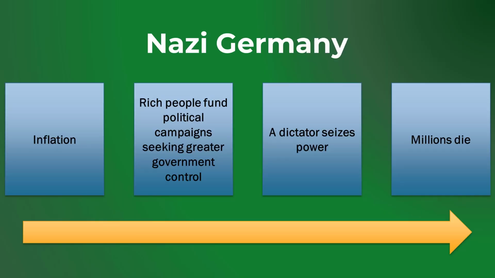So it did not matter if you did anything wrong. You were just killed for being rich. A very similar pattern exists with the rise of Nazi Germany. Inflation. Rich people fund political campaigns seeking greater government control. A dictator seizes power. Millions die.